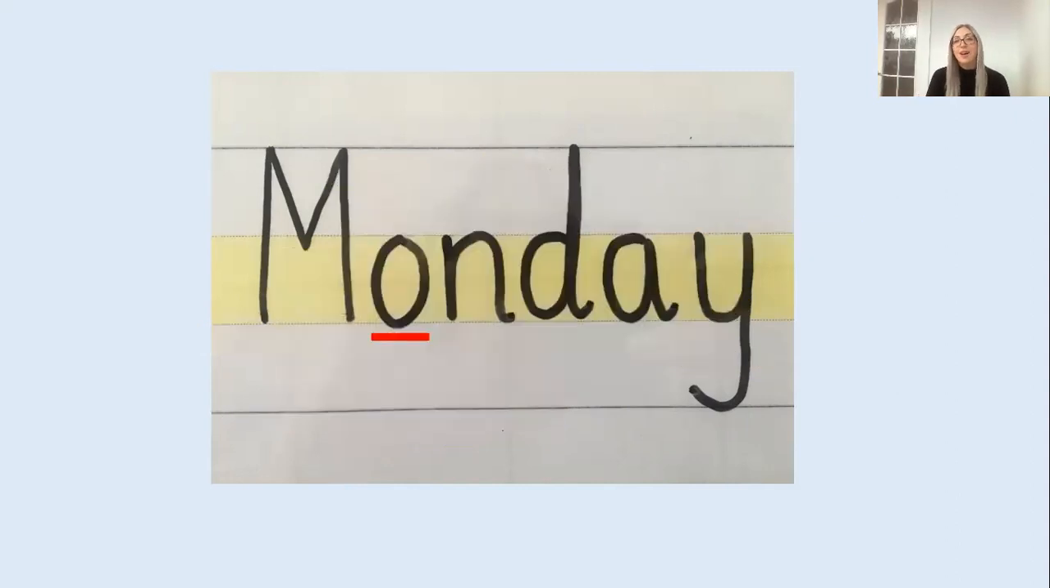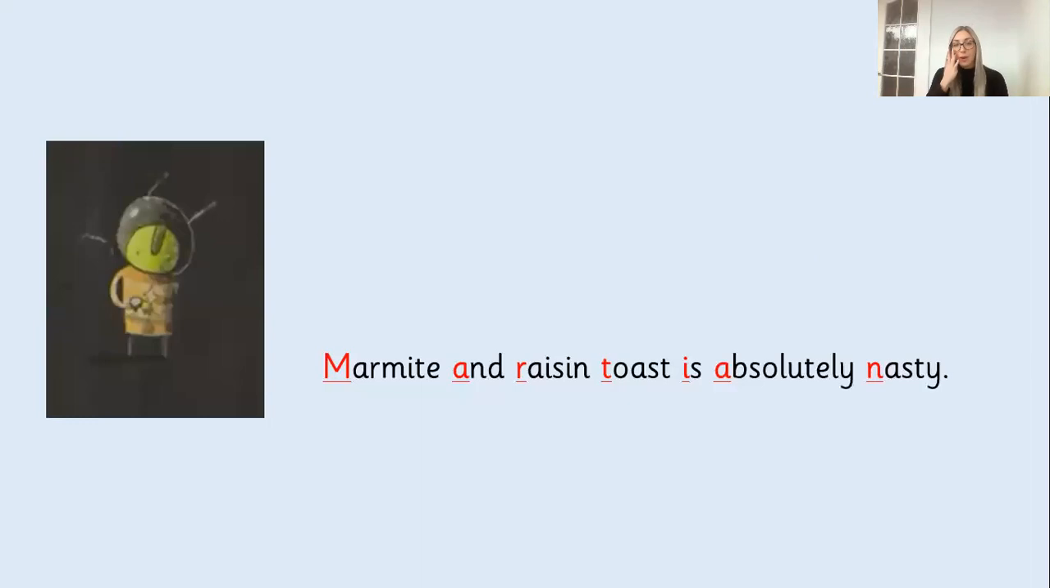Brilliant. Pause here if you need a little bit more time, but it should look like this. Amazing, everybody. Did you get tricked out by Trixie? Or have you remembered that the O is in the word, not an A? Brilliant, everyone. Okay, now we're going to have a little look at our topic words.